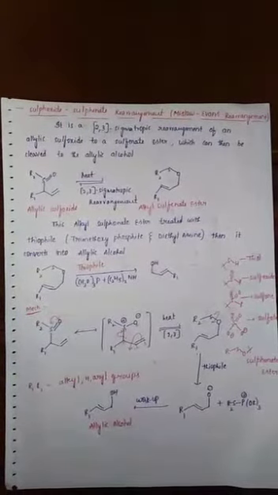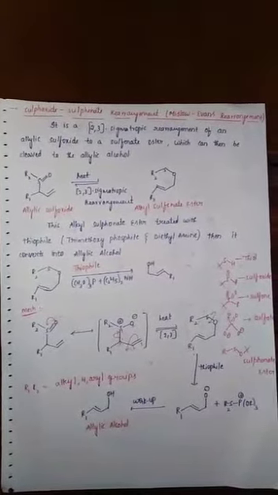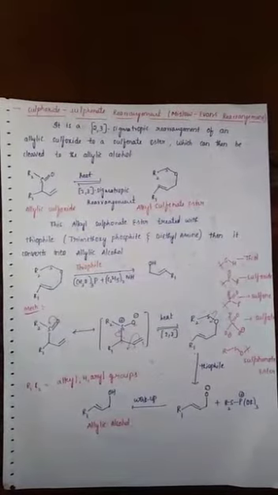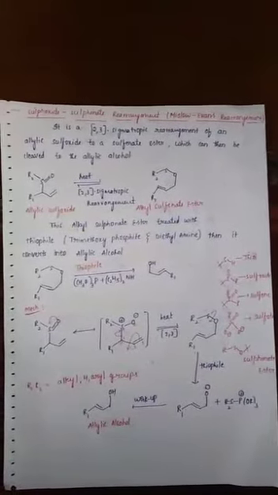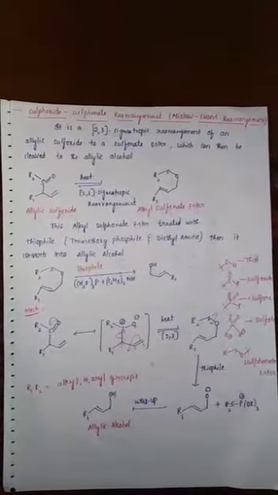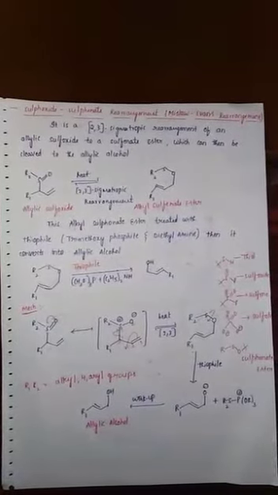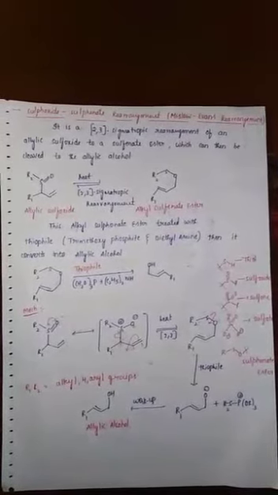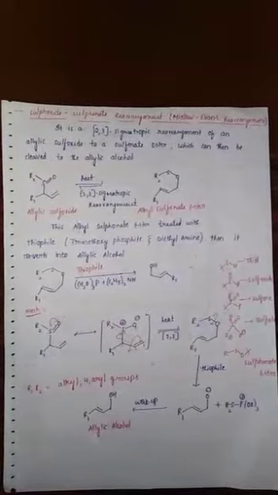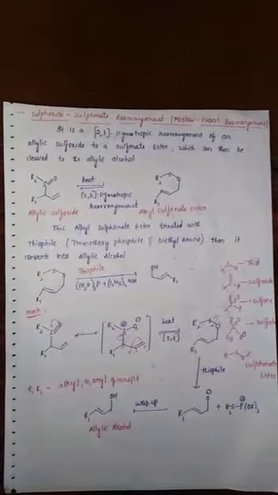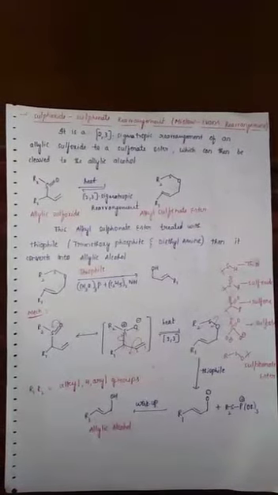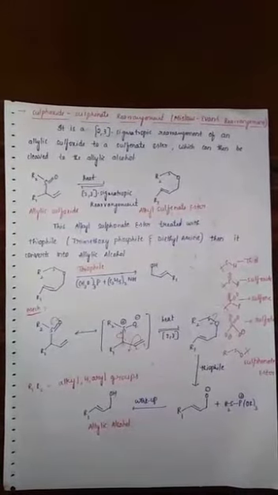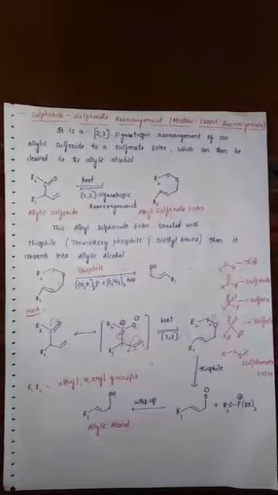Good morning, students. In my last video, I was explaining about pyrolytic elimination reactions. In this video, I would like to explain about the sulfoxide-sulfenate rearrangement. It is called the Mislow-Evans rearrangement. It is a 2,3-sigmatropic rearrangement of an allylic sulfoxide to a sulfenate ester, which can further decompose to